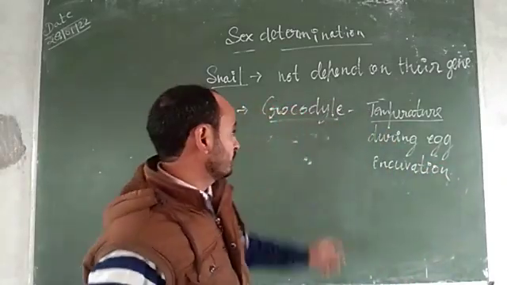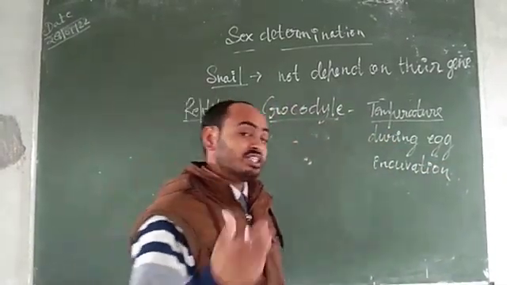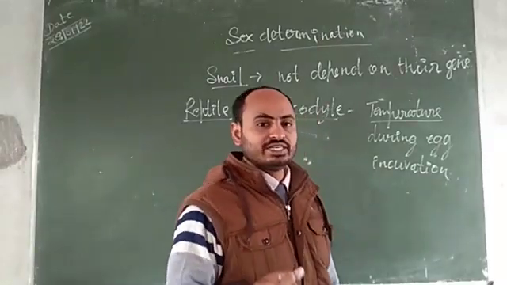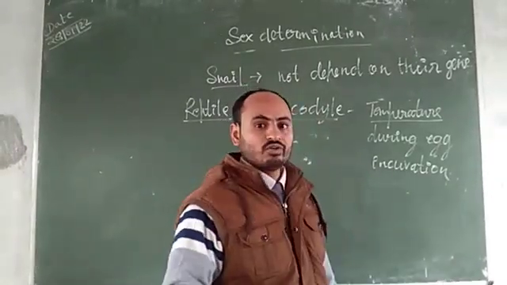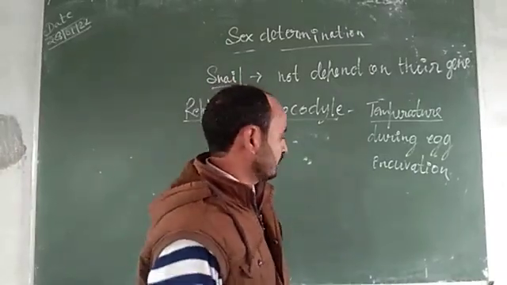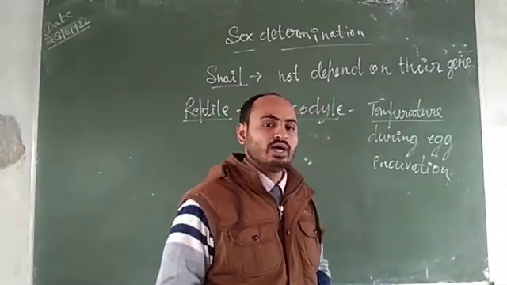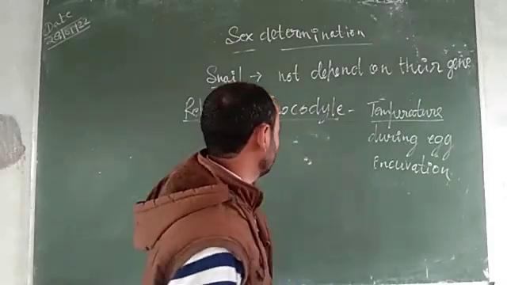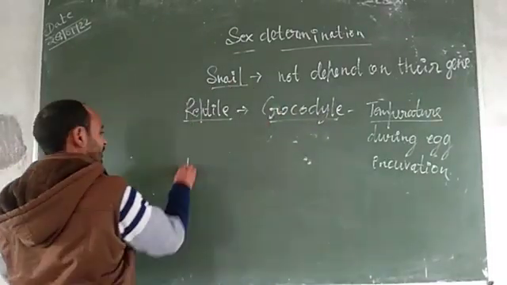During egg incubation in the crocodile, that temperature determines the sex of the new baby which emerges from the egg after hatching.